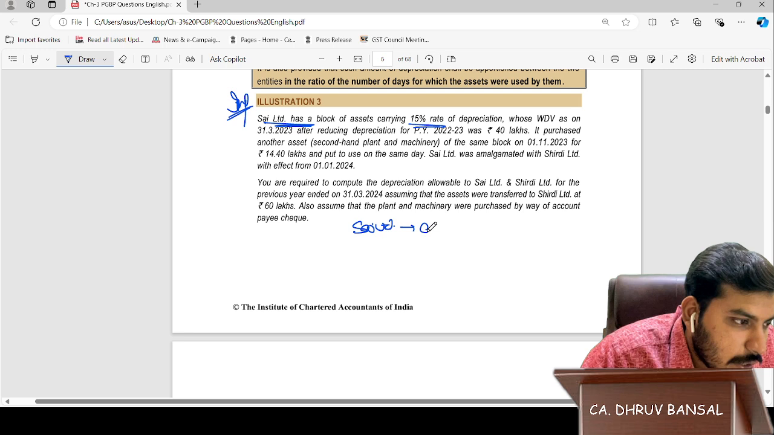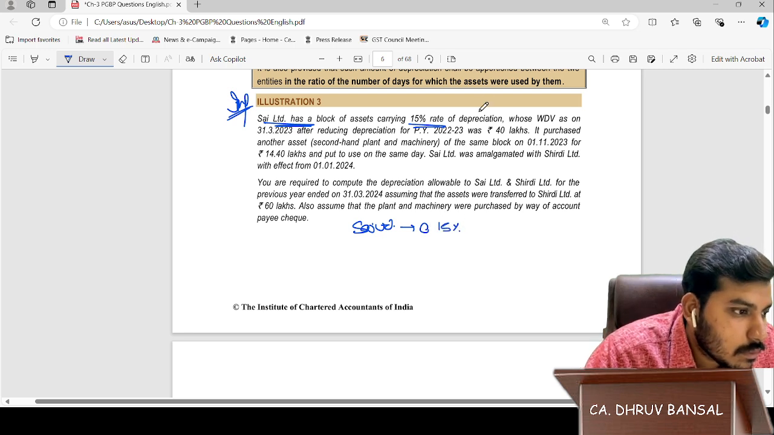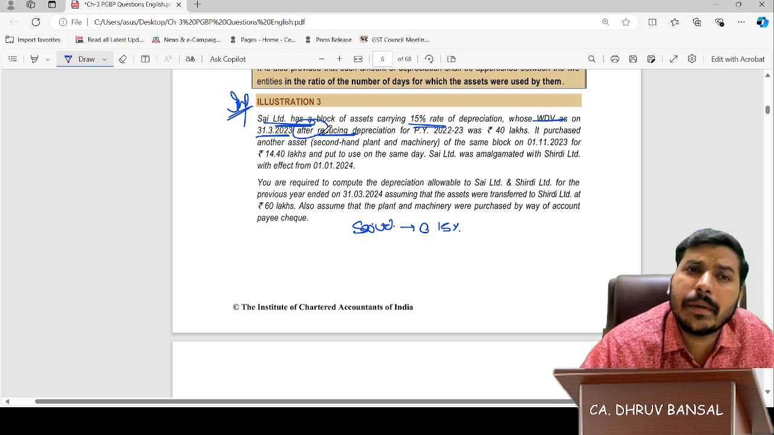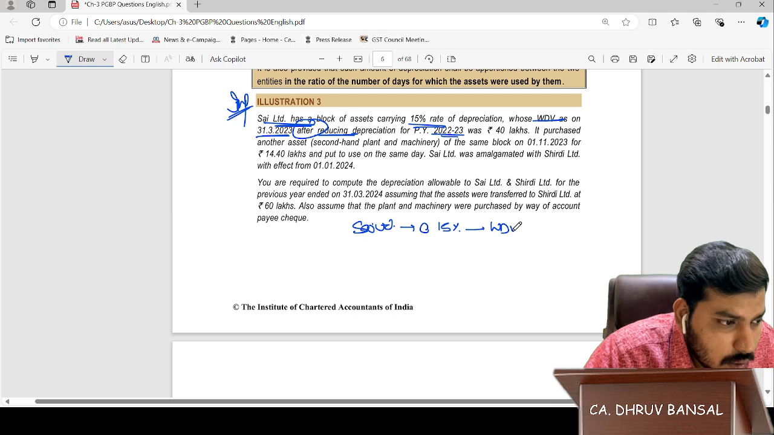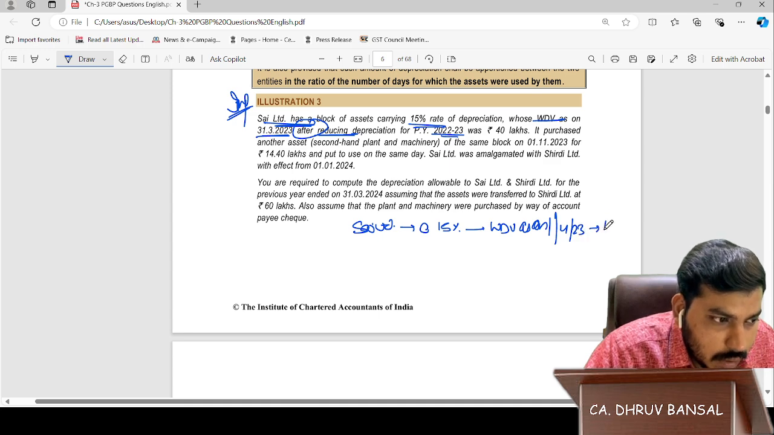What's the rate of depreciation? 15%. Whose WDV as on 31st March 2023, after reducing depreciation for the previous year 22-23, was 40 lakhs. Means WDV as on 1st April 2023 is 40 lakhs.